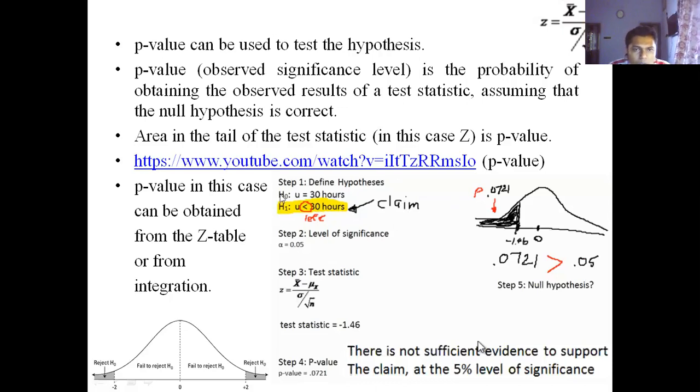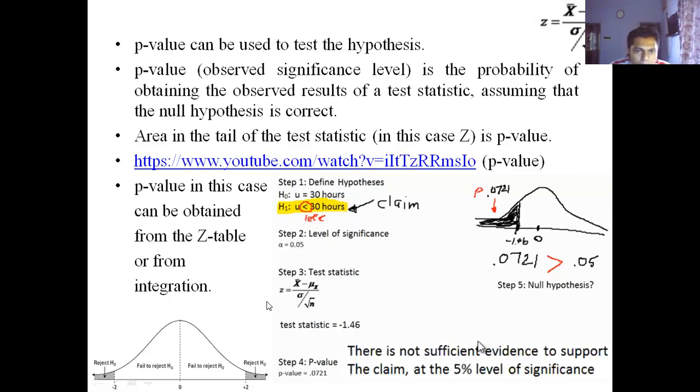And you need to carry out this test at a level of significance alpha equal to 0.05. If you want to compare the mean in this case, you can use the Z test.